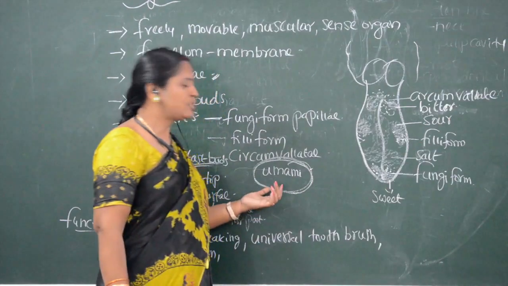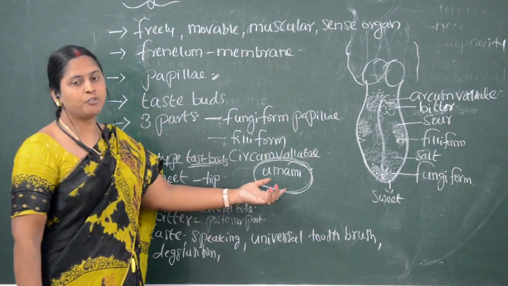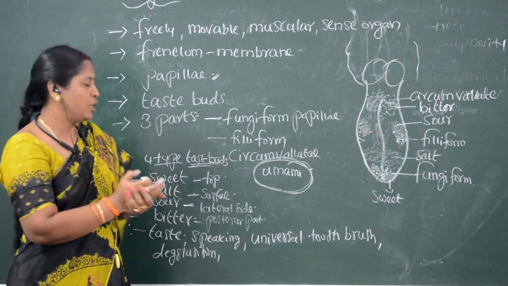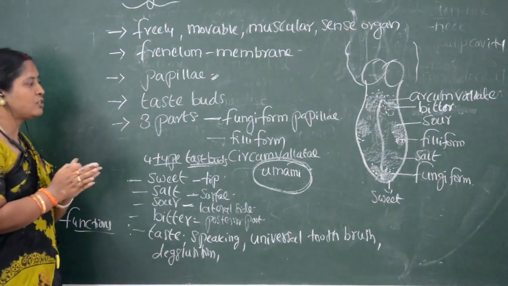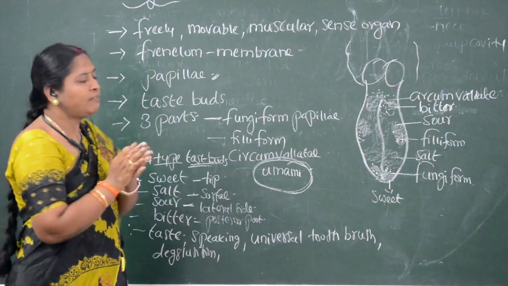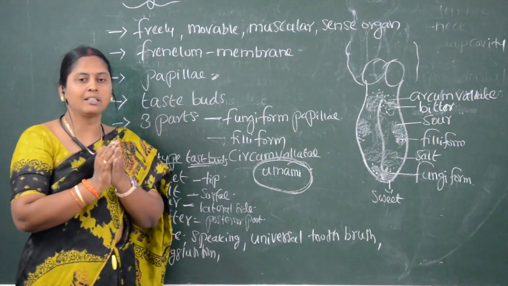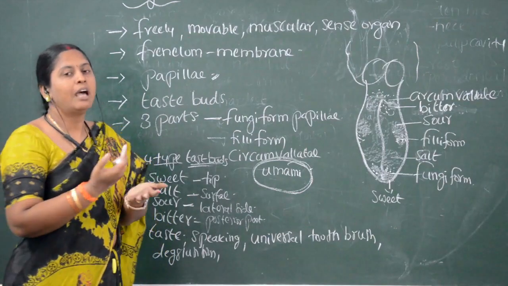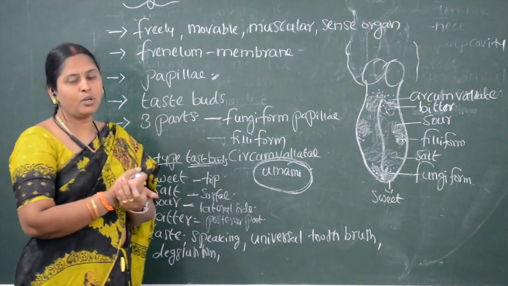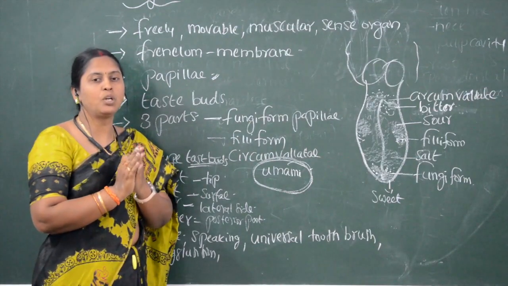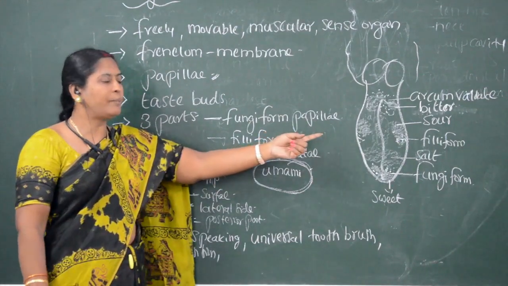The taste of umami looks like the tasting salt which we are using. The main function of the tongue is that it is a sense organ which detects different kinds of taste. Another is that it is known as the universal toothbrush. We are able to speak only because of the tongue.